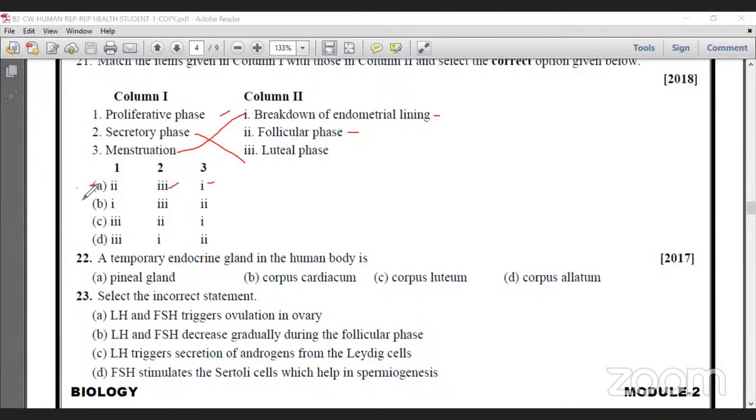In option B, 1 is wrong, because the menstrual phase is the breakdown of the endometrial lining, so the blood will come from the uterus. In C, 3 is wrong. Actually, A is the correct answer. Next one.